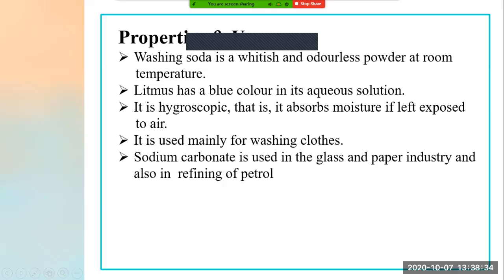Hence the term: it is hygroscopic. Now, next one. What is the main use of it? It is mainly used for washing our clothes. For washing purposes this is always used.